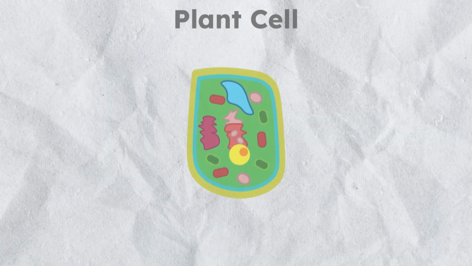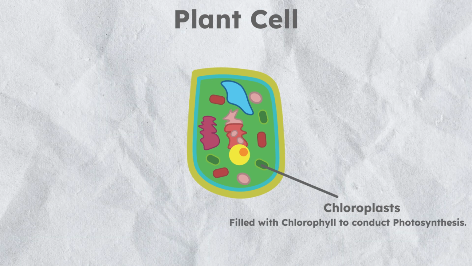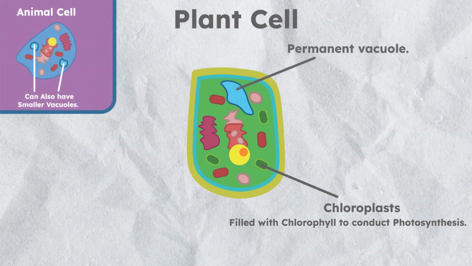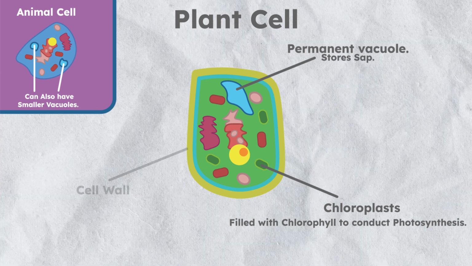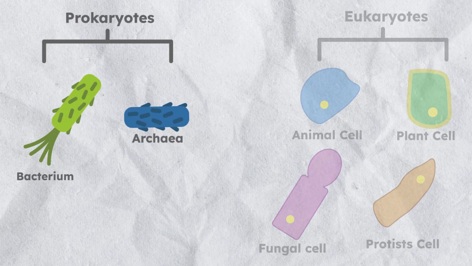Plant cells have a few additional organelles for doing stuff such as photosynthesis, which is carried out in the chloroplast. These organelles are filled with a substance called chlorophyll, which helps to absorb light from the sun and is what gives leaves their green colour. Next are the vacuoles. Although animal cells can have these, they don't tend to have a large one like the permanent vacuole of plant cells, which is used to store materials such as sap. On the outside of the cell membrane of plant cells is the cell wall. This is a rigid cellulose structure which offers another layer of protection for the cell and gives the cell support and structure.